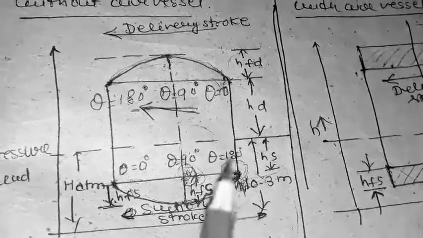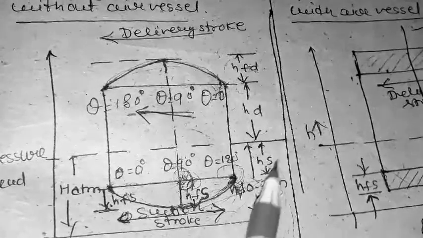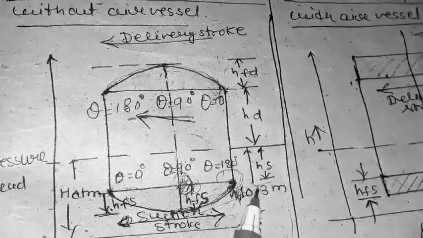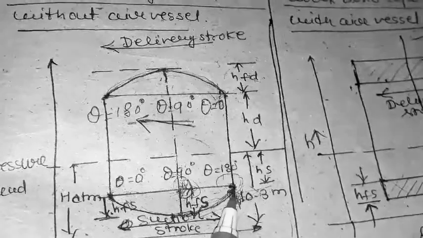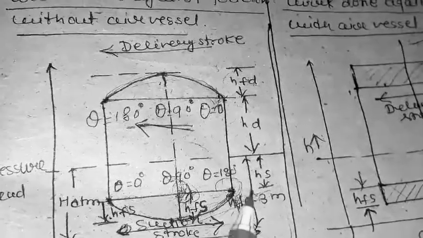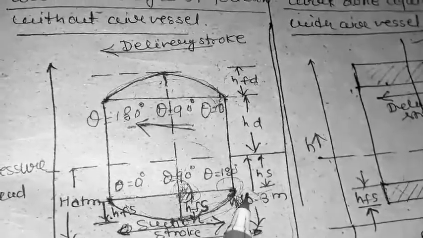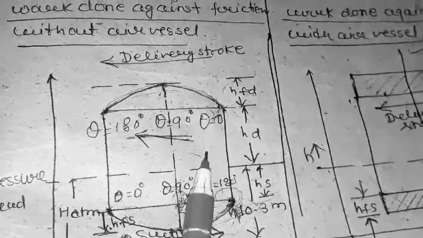Now this represents the atmospheric line. Below the atmospheric line, this denotes HS, and this frictional segment denotes the head due to frictional losses, denoted by HFS.